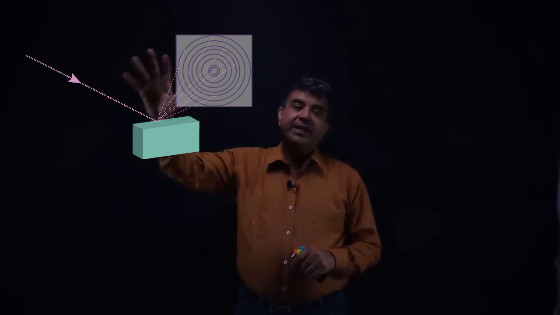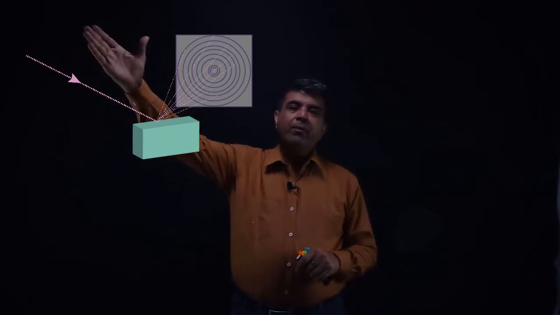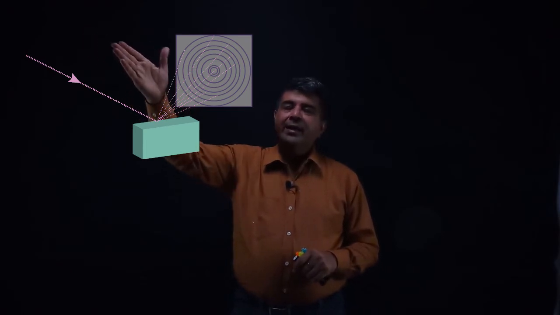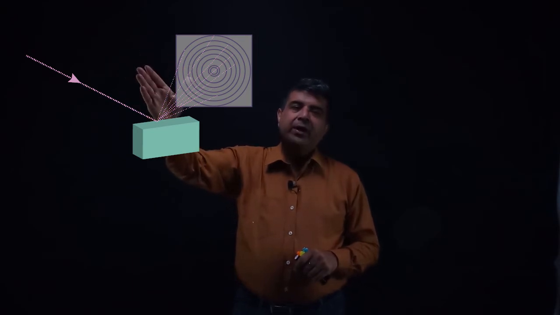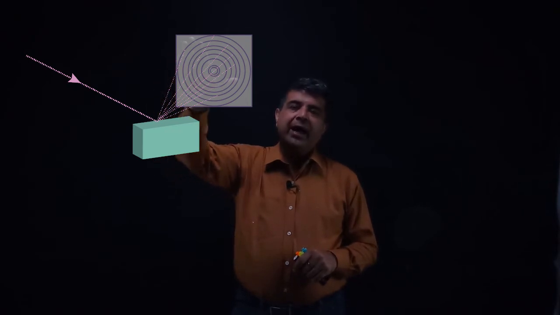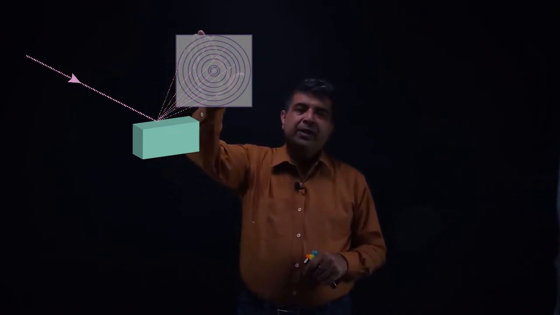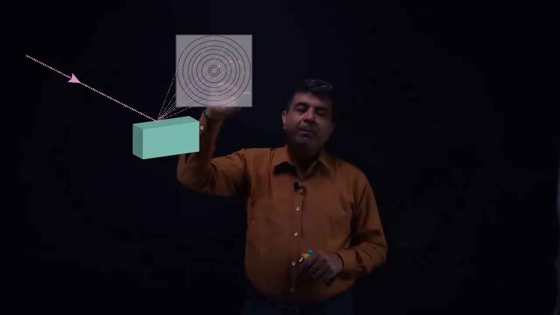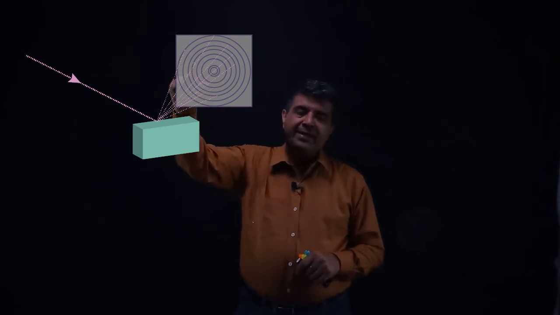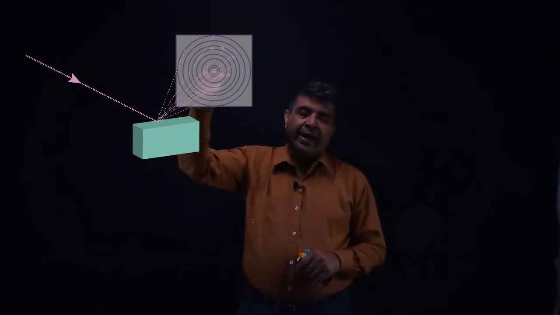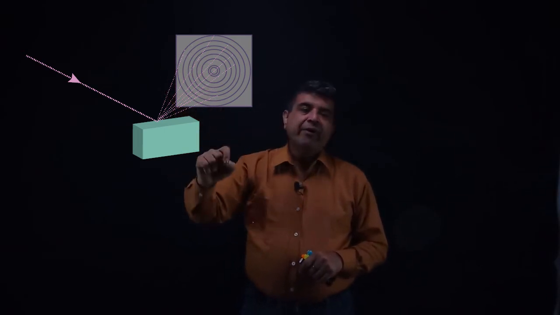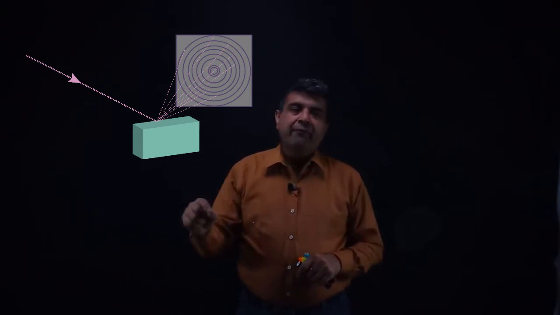On your screen you can see a figure in which a beam of electron is made incident on the nickel surface, and this beam of electron, when scatters or reflects from this surface and falls on this photographic film, a diffraction pattern was observed. The concentric rings, you can see the concentric rings. So these concentric rings were characteristic feature of the diffraction pattern,